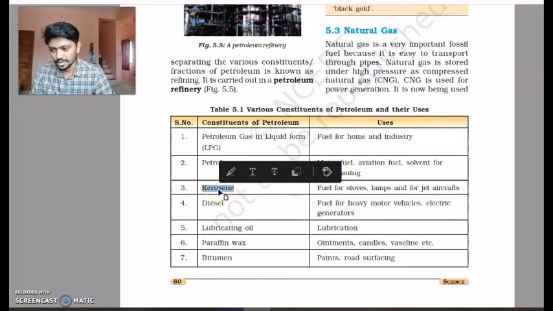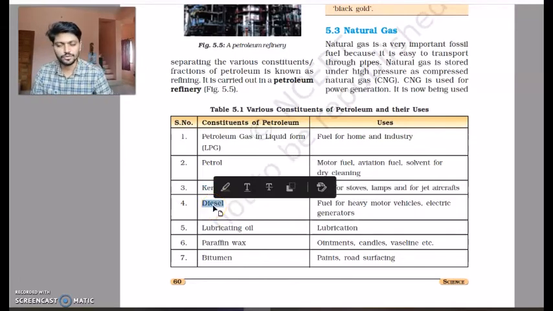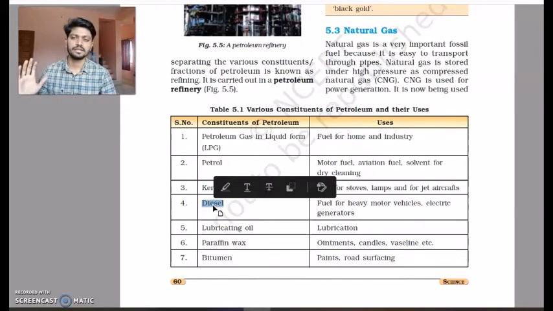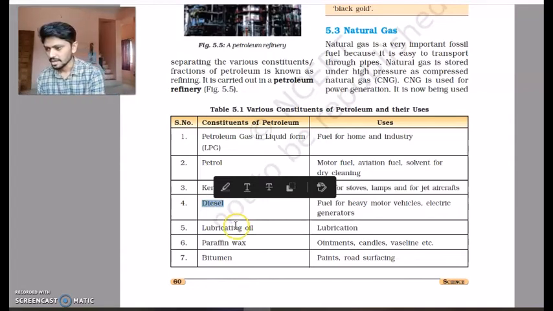Another example is kerosene. So again, this has homely use. Certain aircrafts or jet planes have distilled kerosene. So that is one of the uses of kerosene. Diesel, as we all know, is used for heavy vehicles like trucks and motors. There are generators when there is no electricity. We use generators to create electricity.